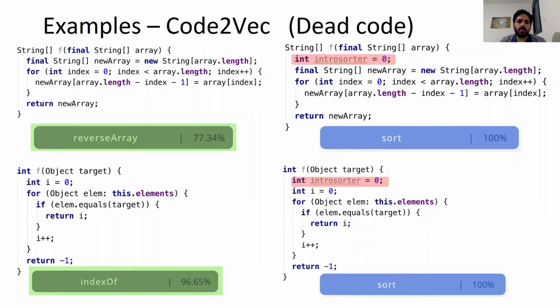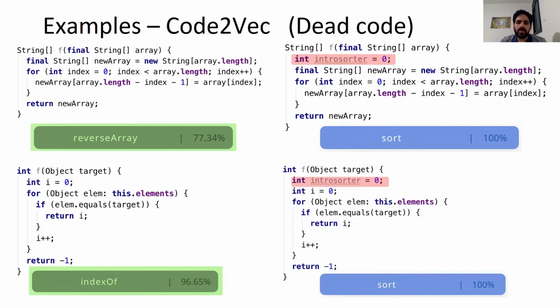And there is an example of an insertion of dead code. How can we do it? We can insert a new declaration of an arbitrary variable to the original code, and then rename that variable by DAMP. This gives us an adversarial dead code that shifts the model prediction. Here we can see reverse array predicted as sort only by inserting the declaration of intro sorter.